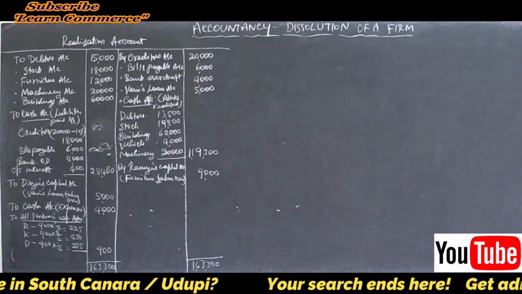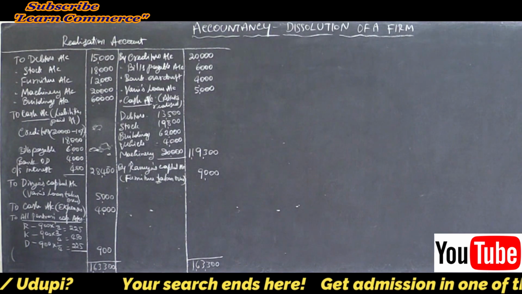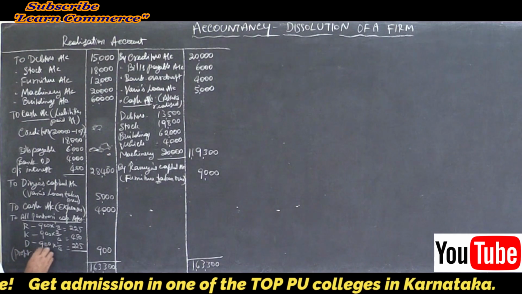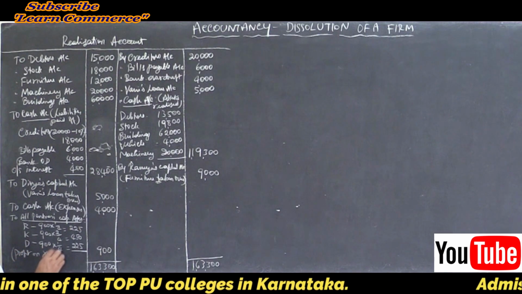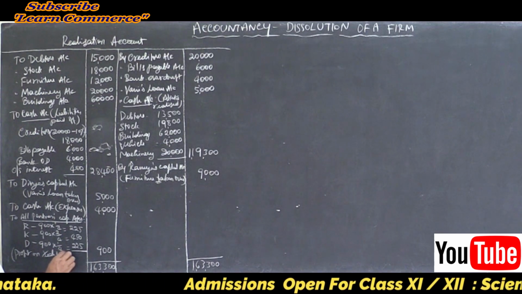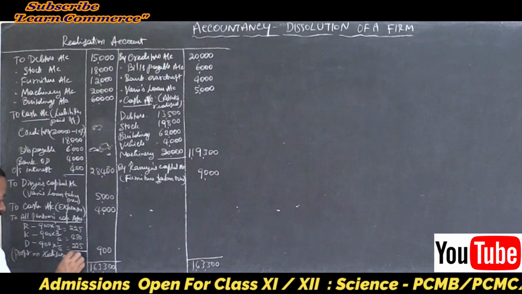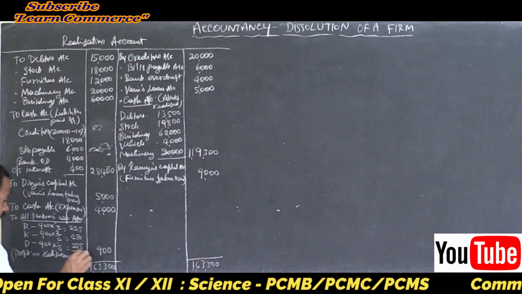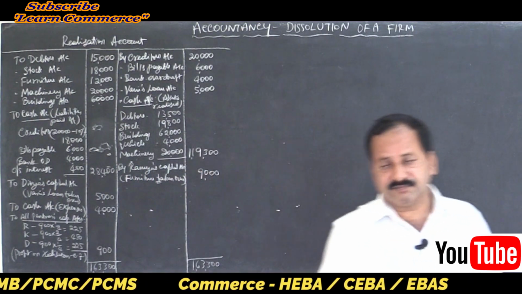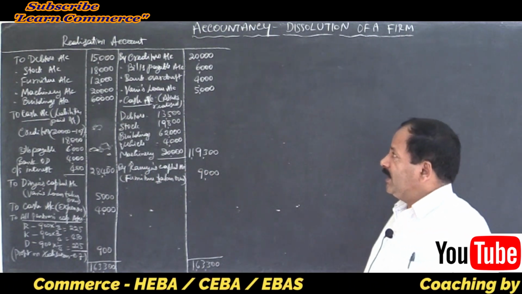Right here within brackets, profit on realization, balancing figure. That's all. Your realization account is done.